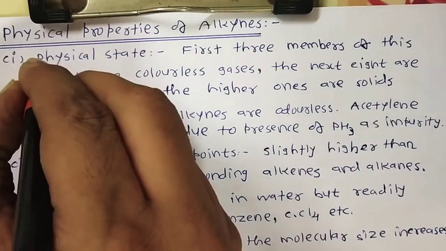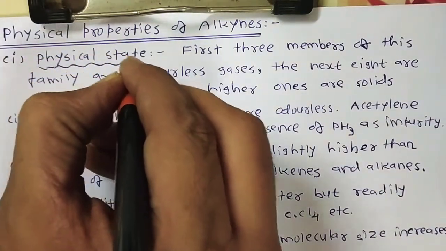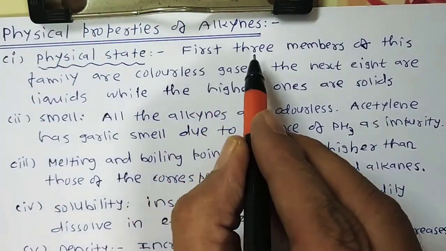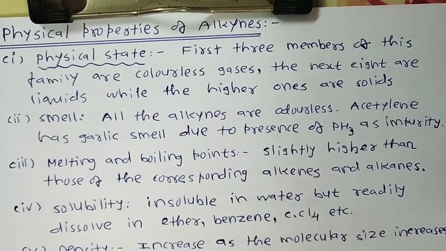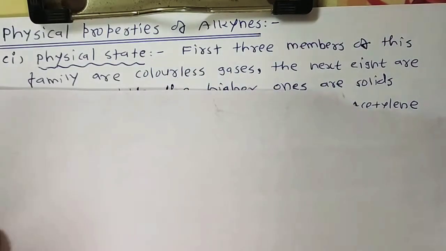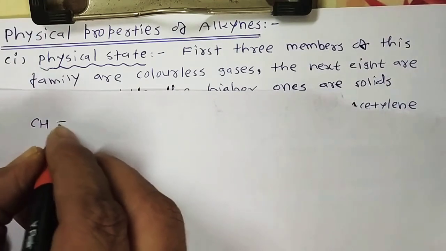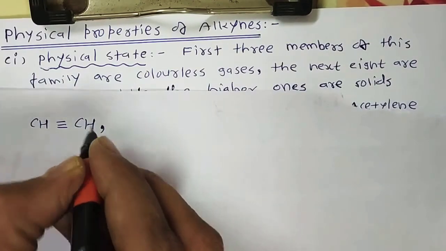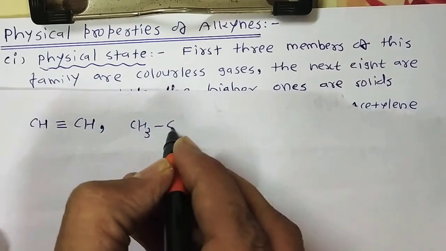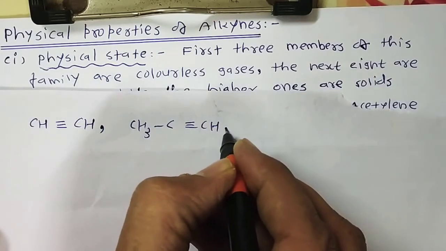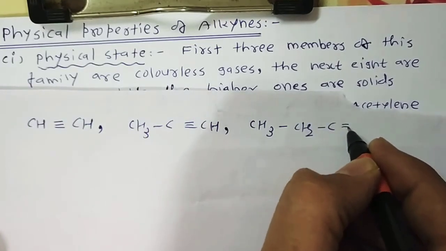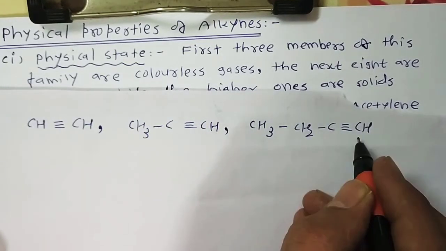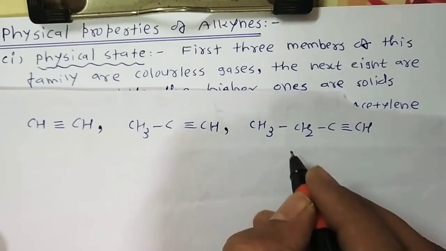As we know, in the alkyne case, first three members of this family. Who are the first three members of this family? One is CH triple bond CH, ethyne. Then CH3 C triple bond CH, propyne. And then CH3 CH2 C triple bond CH, butyne, or the isomer of this, 2-butyne.